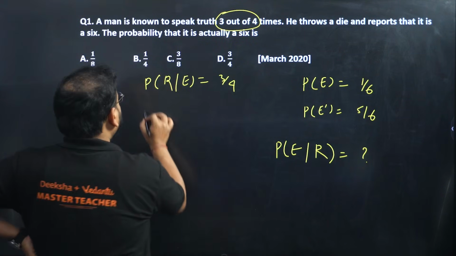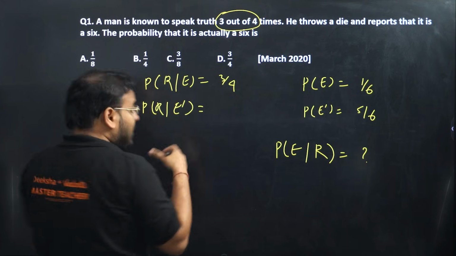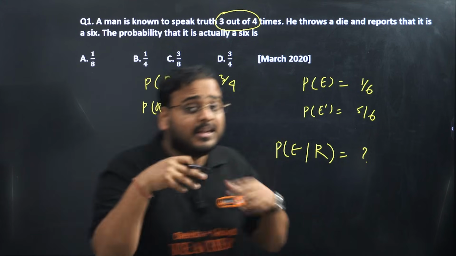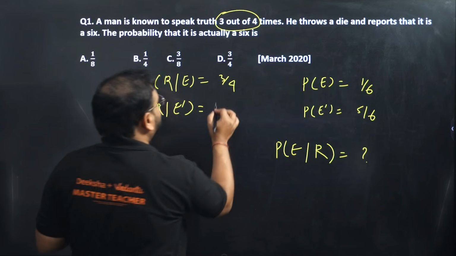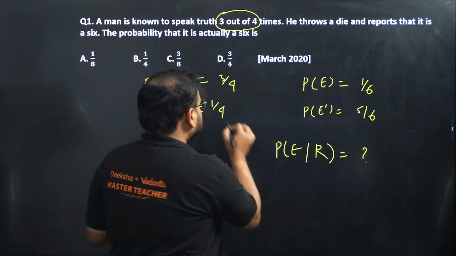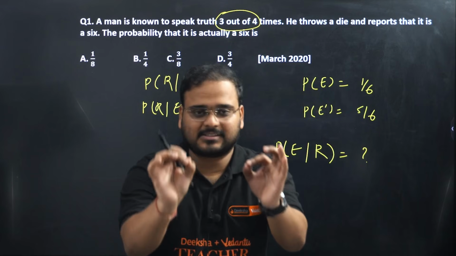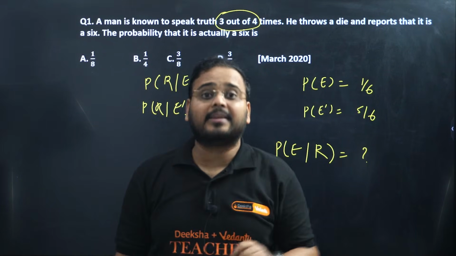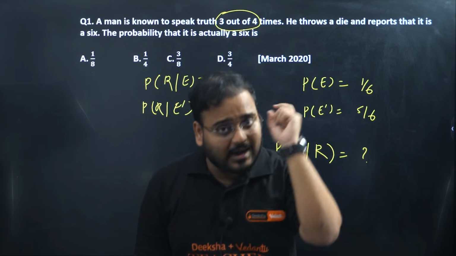Okay, and he reports and lies. Reports and lies, so not getting a 6. He reports it is a 6. Listen to me. He reports that it is a 6 but doesn't get a 6. That will be a lie. So you get 1 out of 4 times. Sir, confused here. Don't worry. I'll just take a moment to explain you again, because this question can be asked in 3 marker as well. So I will explain one more time.